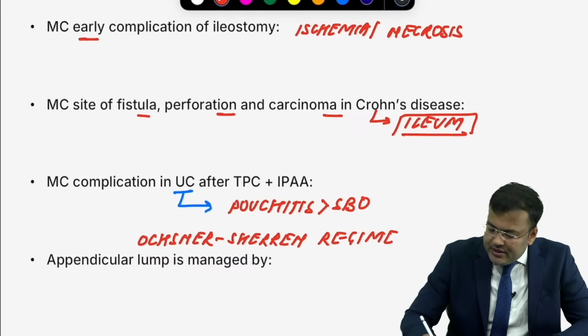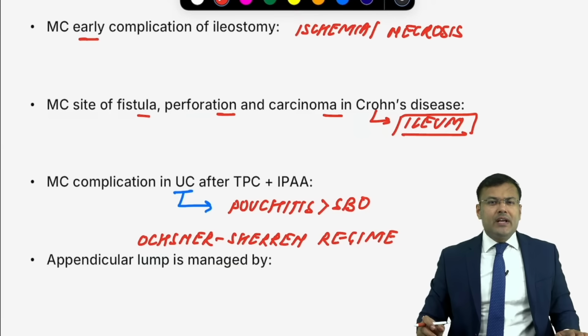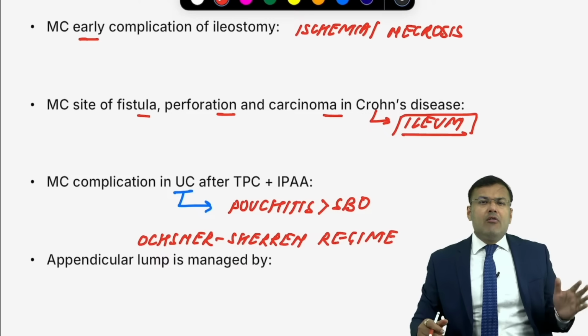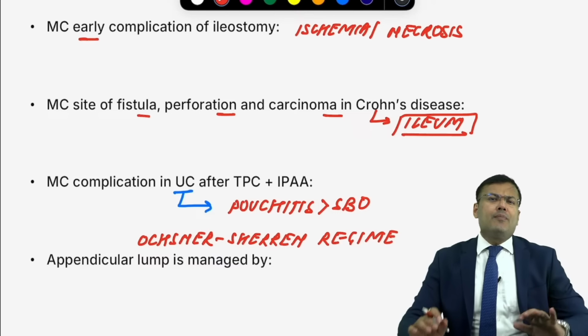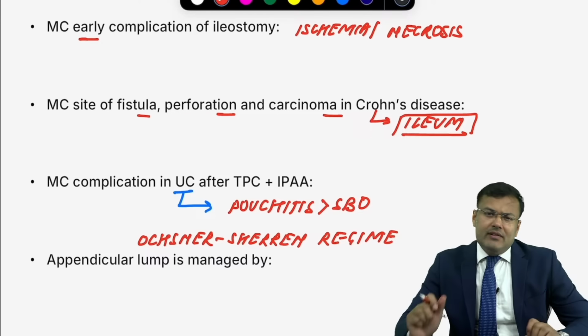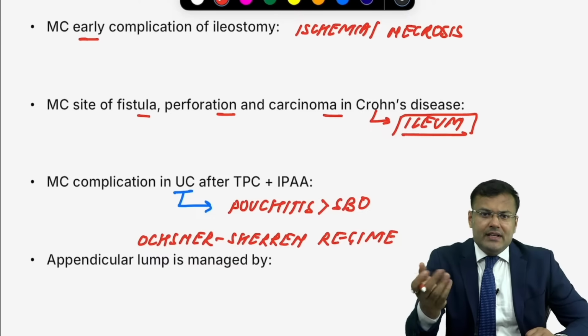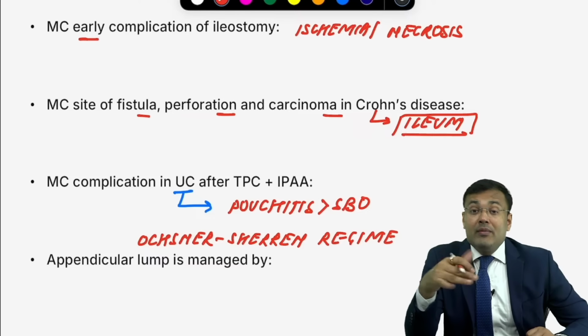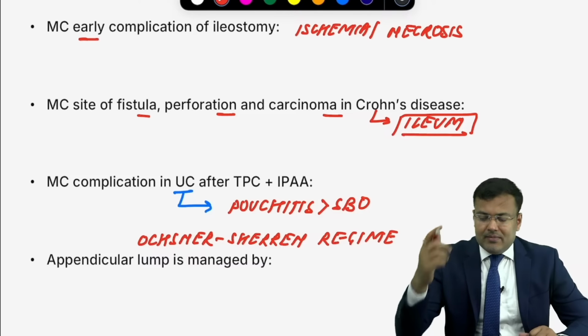In Ochsner-Sherren regime, first confirm the diagnosis by CT, give IV fluids and IV antibiotics. Vitals monitoring should be done. Majority of patients are going to improve. Continue conservative management. After 4 to 6 weeks, we are going for interval appendectomy if patient is having recurrent appendicitis.